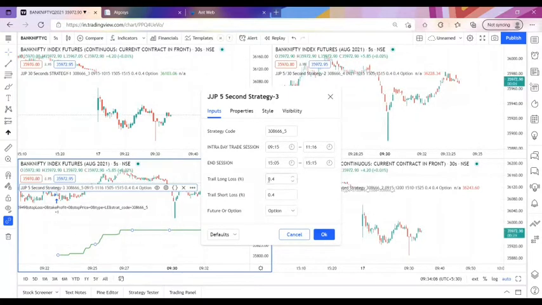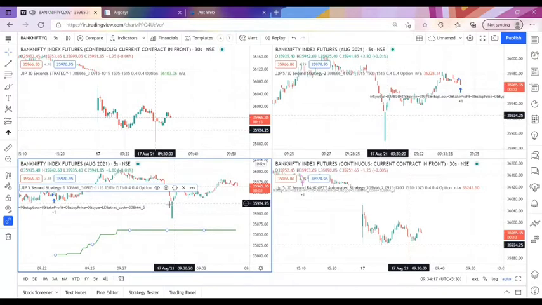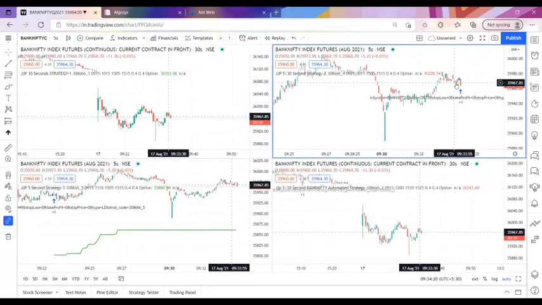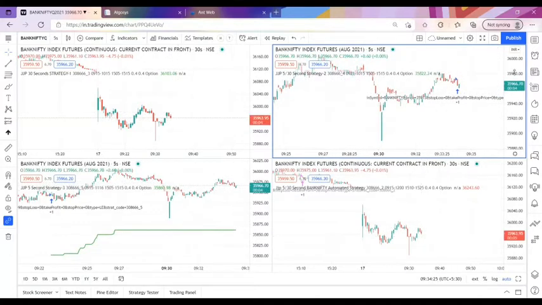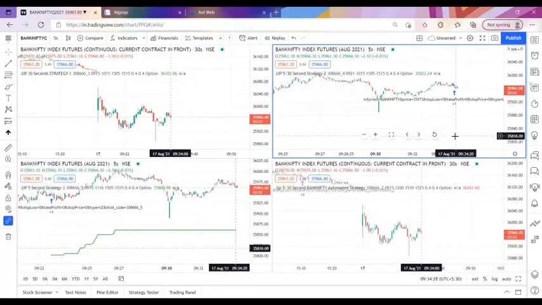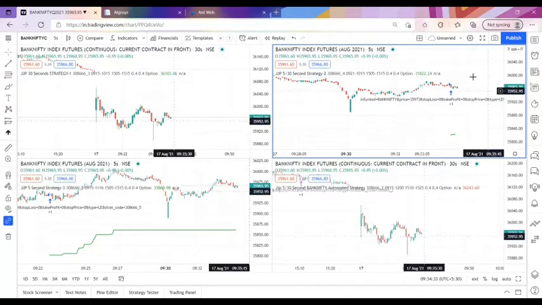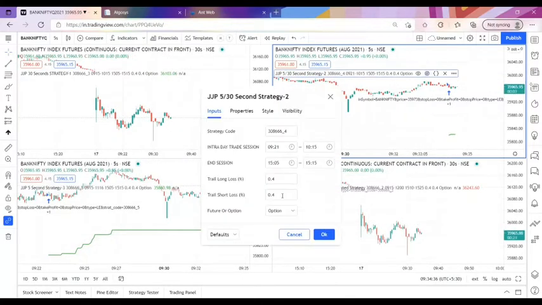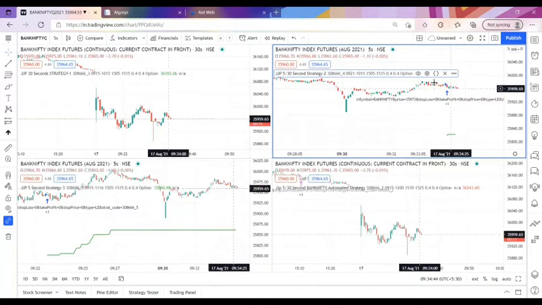So we have updated the trailing stop loss so that whenever the market makes a full trending move, it will grab the full points. We have fixed the 0.4% trailing stop loss. And you can see there is another entry right now in the second strategy. It has taken a long entry, and for this strategy also we have fixed a trailing stop loss. You can see here in the live market, this is the trailing, as a basic, it will be there. For this strategy also we have fixed 0.4%. So this is the point here. According to the back test, we have fixed the default trailing stop loss like this.